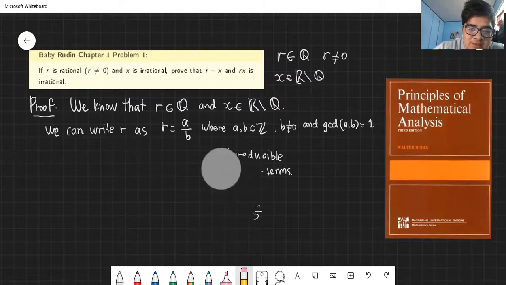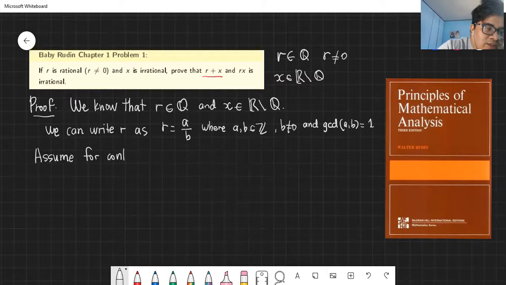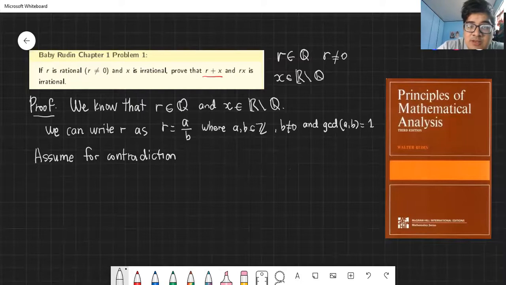Okay, now let's delete this. Now, let's prove this, shall we? The first thing we want to prove is that r plus x is irrational. Now, assume for contradiction, because this video will be a proof by contradiction. The assumption is that r plus x is irrational, therefore we must prove that r plus x is rational.